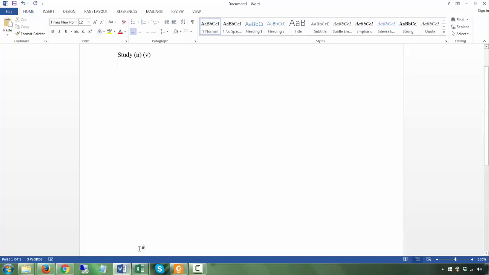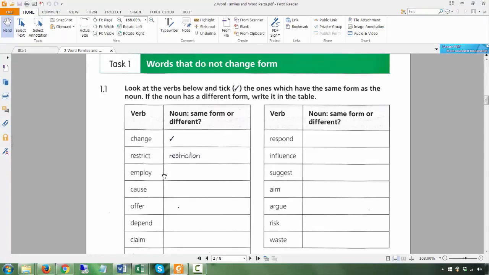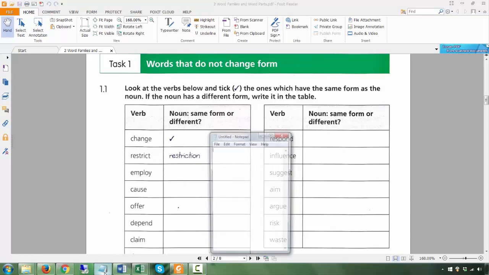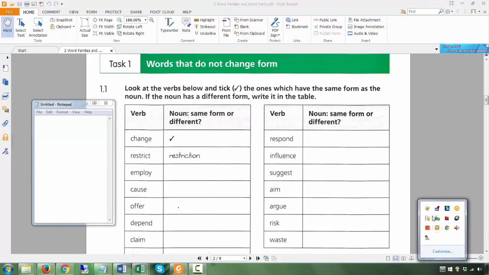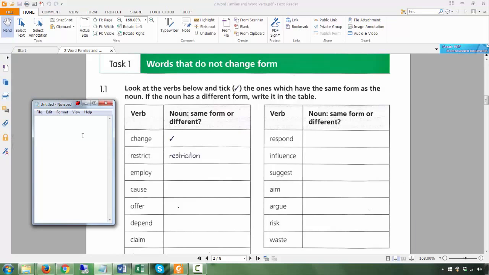So in this task, what they're asking you is that if the noun version of change is the same, which means it's also change, then you just put a tick. If the noun version of restrict is different, then you just write it out. Okay, so change, the noun version is also change, whereas restrict, the verb restrict, the noun is not restrict, it's restriction.